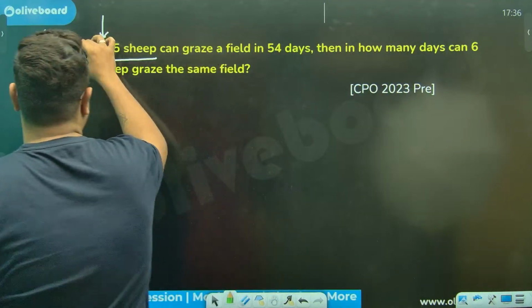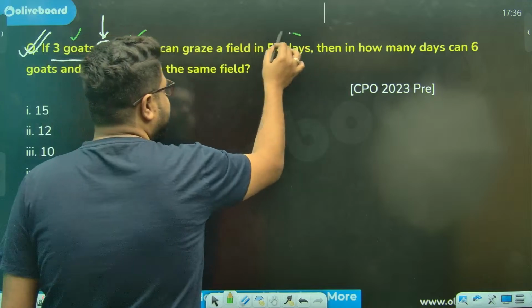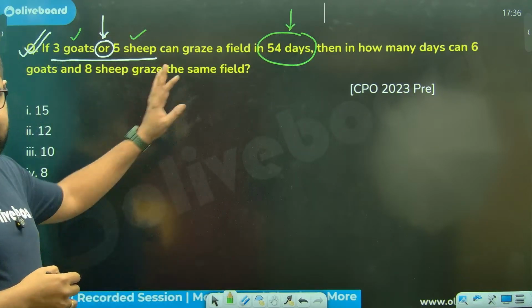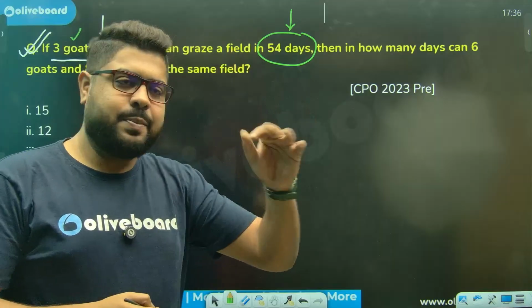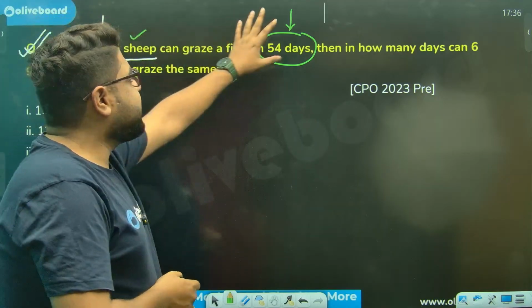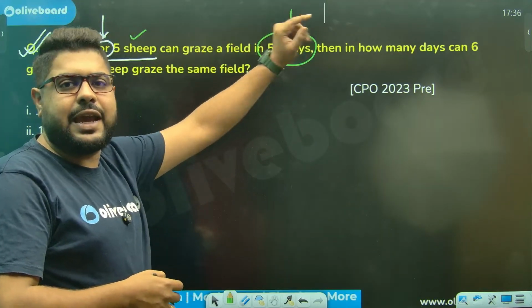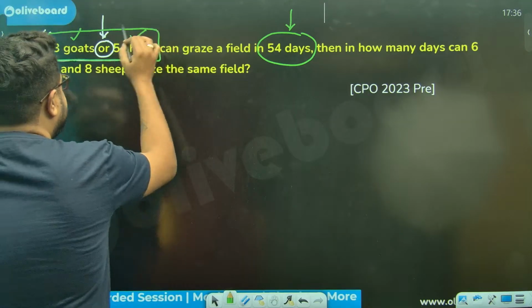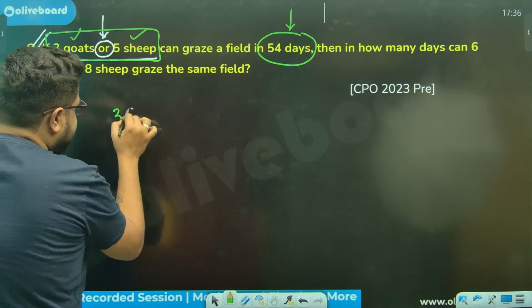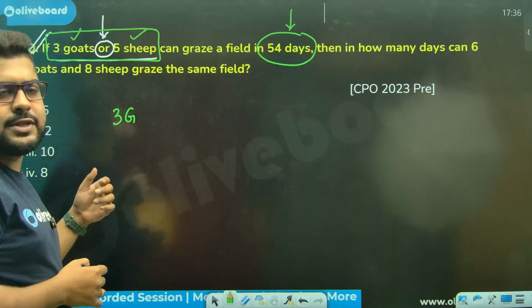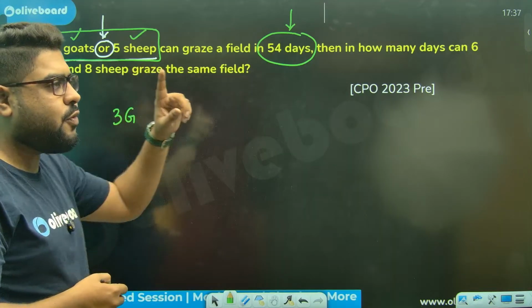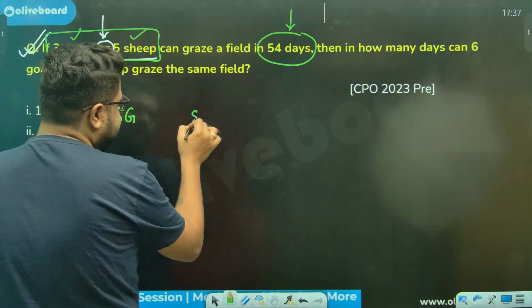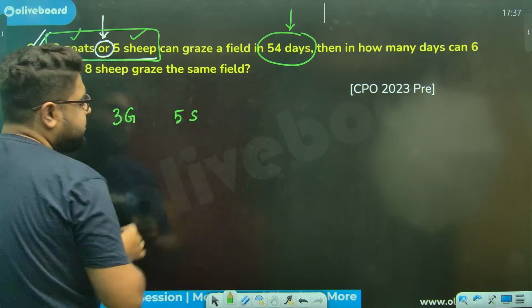It says 3 goats or 5 sheep can graze the field in these many days. Please understand what it means: either of them can do it in these many days. From the efficiency point of view, whatever is the efficiency of 3 goats, if I say the efficiency of 1 goat is G and of 1 sheep is S, then 5 sheep is 5S.